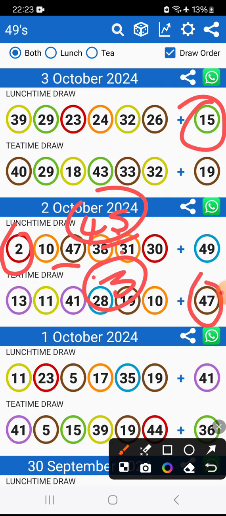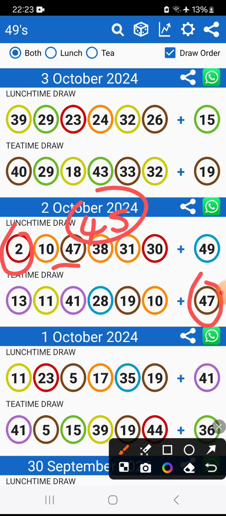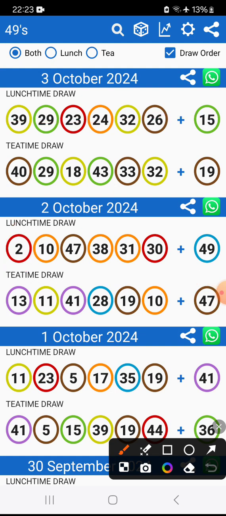We had the bank, and then they used the date as a reference to get a bonus. You see, guys, these people can do anything just to make us lose. And it was Tony, if I'm not mistaken, who presented these numbers. Then another one I showed you is that they can take this one and this one.